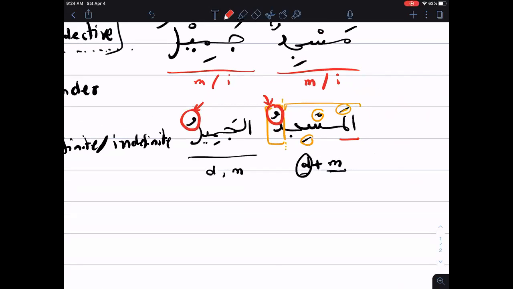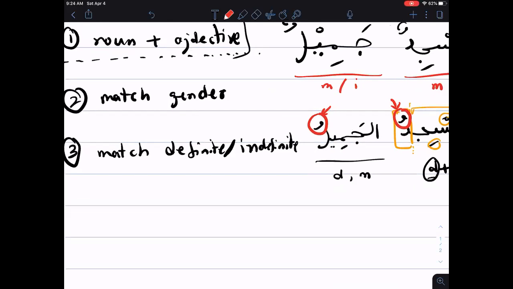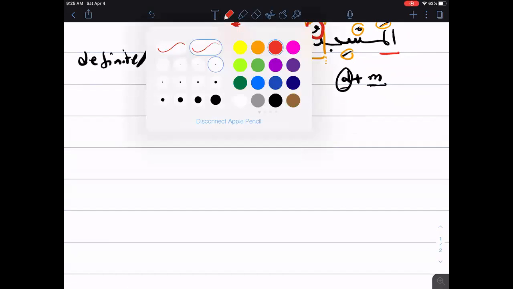The second thing it has to match is the number, meaning if the noun is singular, then the adjective has to be singular. If the noun is plural, then the adjective also has to be plural. Okay, so I'm just mentioning these things. These are the only four things that the adjective has to match with the noun. But right now we're very good as long as we understand that it has to match the gender and the definiteness.